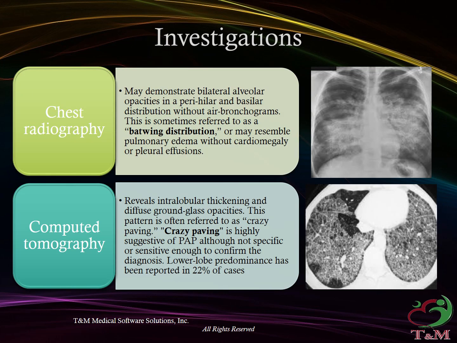Investigation. Chest radiography may demonstrate bilateral alveolar opacities in a perihilar and basilar distribution without air bronchograms. This is sometimes referred to as a batwing distribution, or may resemble pulmonary edema without cardiomegaly or pleural effusions. Computed tomography reveals intralobular thickening and diffuse ground glass opacities. This pattern is often referred to as crazy paving. Crazy paving is highly suggestive of PAP although not specific or sensitive enough to confirm the diagnosis. Lower lobe predominance has been reported in 22% of cases.